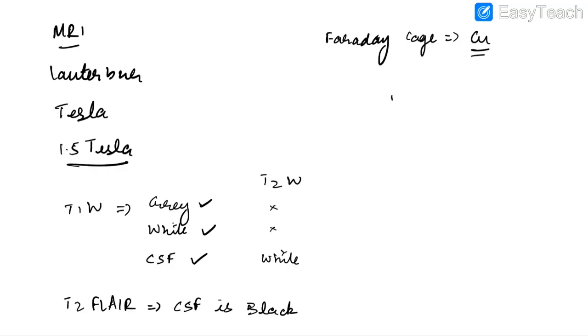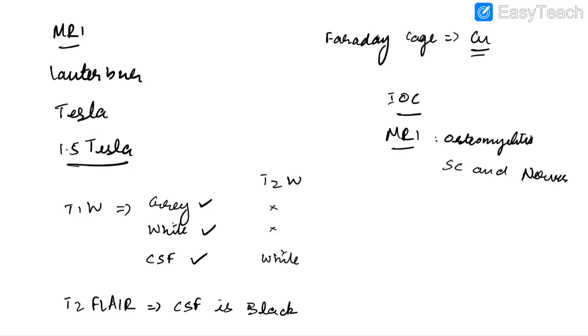Now let us discuss some important investigations of choice. For osteomyelitis, the investigation of choice is MRI. MRI is also the investigation of choice to visualize subcutaneous tissues and nerves. For acute head injury, the investigation of choice is NCCT brain. For acute head trauma, in order to visualize cortex of the bone, we use CT, whereas to visualize bone marrow we use MRI.